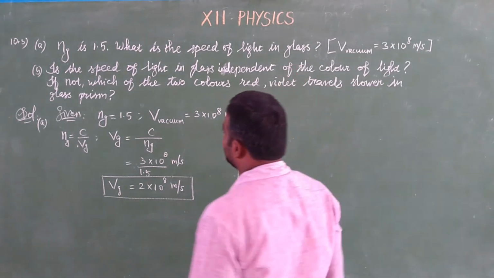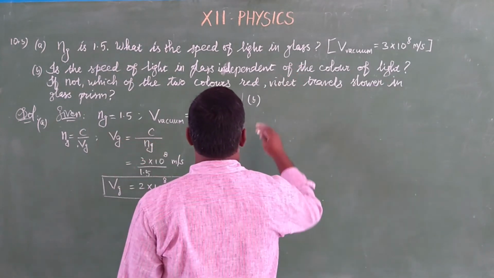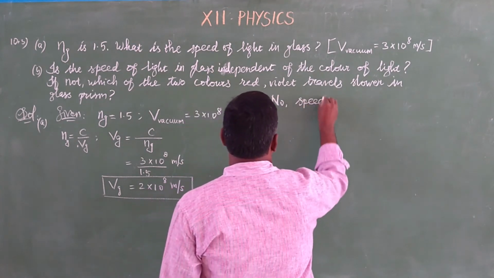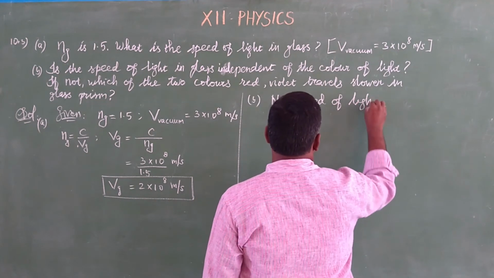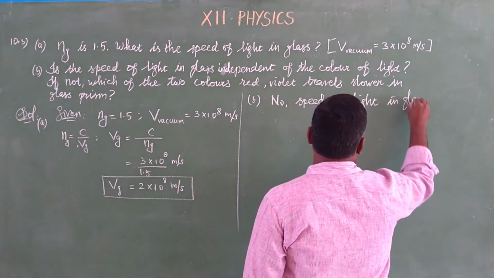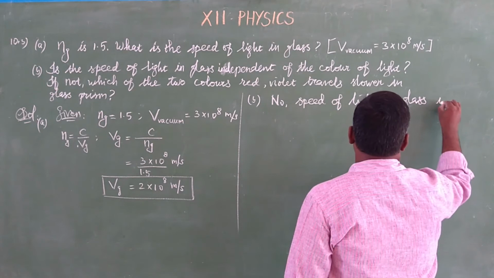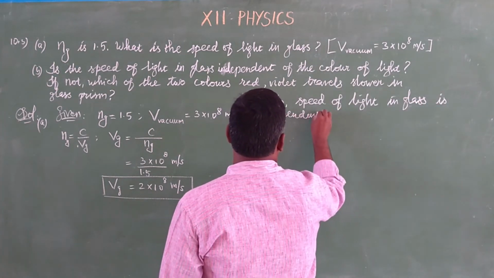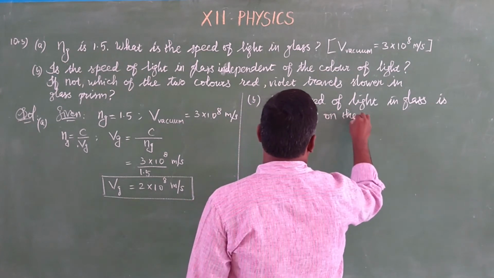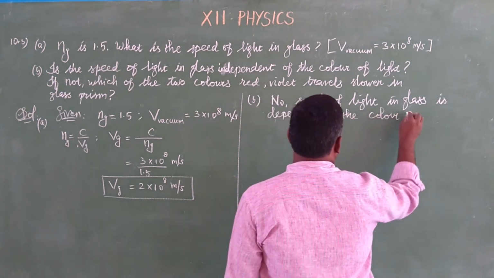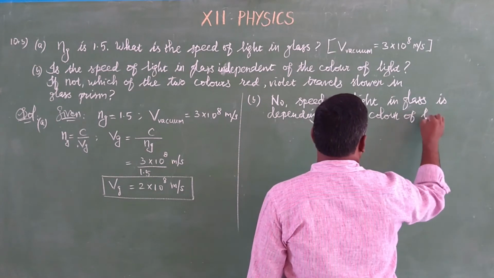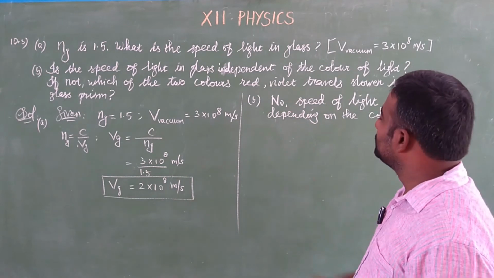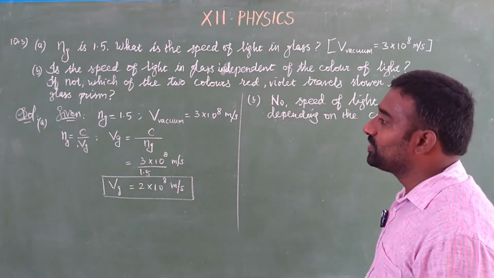So first we will write this one. Is the speed of light in glass independent of the color? No. Speed of light in glass is depending on the color of light. If it is not, which of the two colors travels slower in glass prisms?